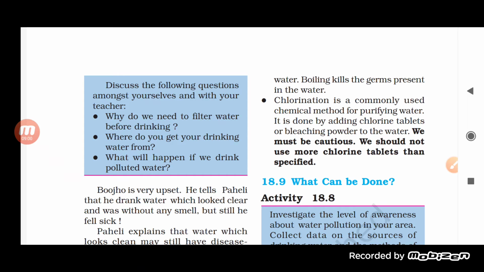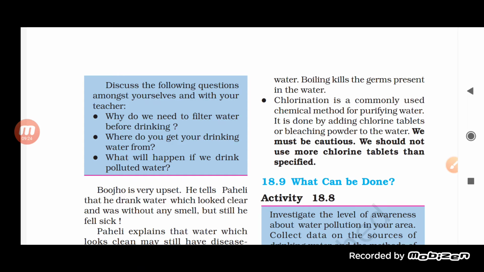You have seen your mother also used to boil the water in order to kill the germs which are present in the water. High temperature is not good for the survival of the germs. So boiling water helps in killing the germs present in it. So this is the second one.